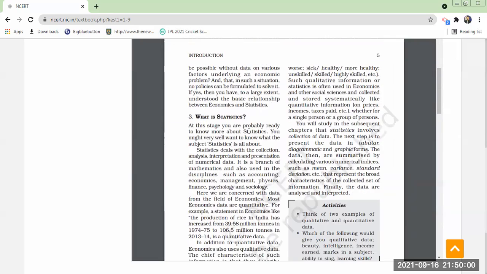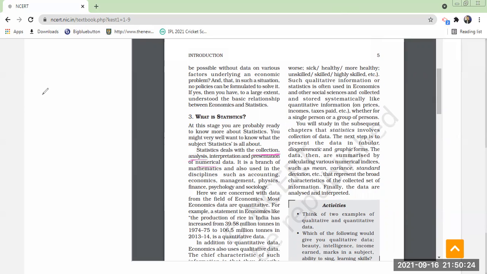See, here you can see statistics involves, and the definition will be given somewhere. Statistics will collect the data. It will involve collection of data. It will analyze the data. Analysis of the data will be done.